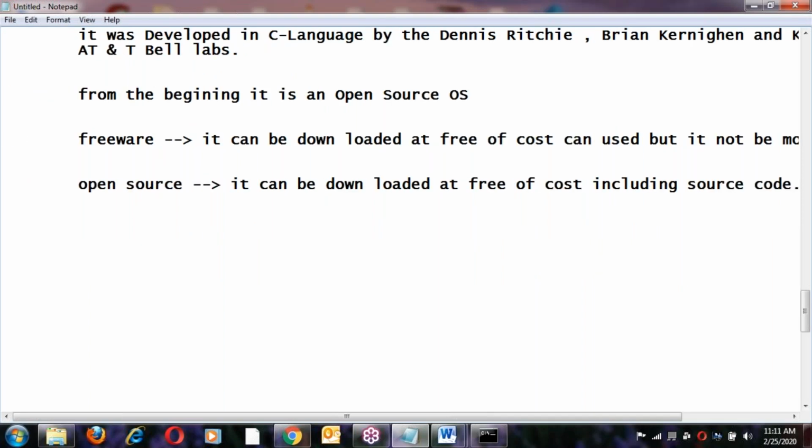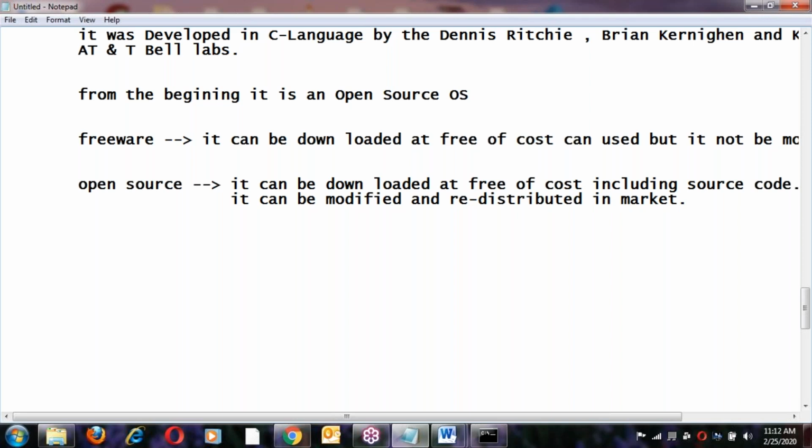After download, including source code, next it can be modified. Freeware cannot be modified, but open source can be modified. It can be modified and redistributed in the market, with your name, with your brand name.